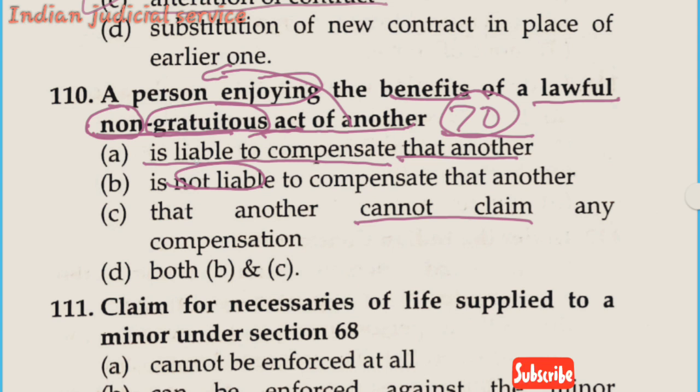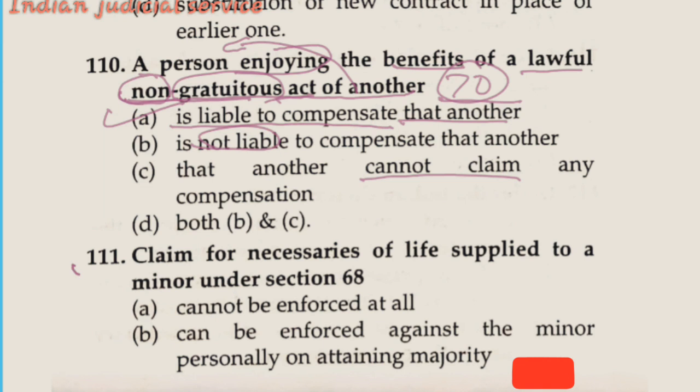So here that person is liable to pay the compensation to another person. So our answer is option A. Now question number 111. The claim for necessaries of life supply to a minor under section 68.